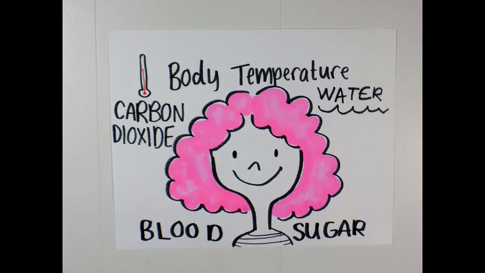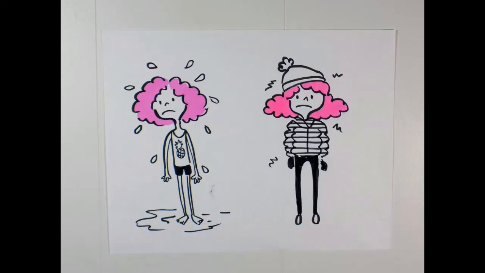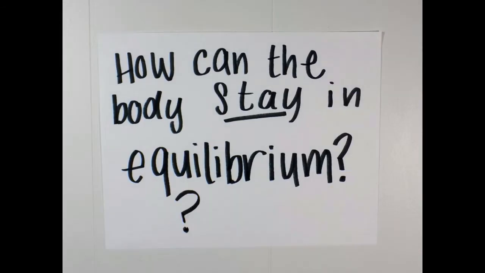For example, the temperature equilibrium for the human body is 98.6 degrees Fahrenheit and 37 degrees Celsius. If it was any hotter than this, we would be melting, and if it was any colder, we would be freezing. But how can the body stay in equilibrium? How can it always be in ideal state?